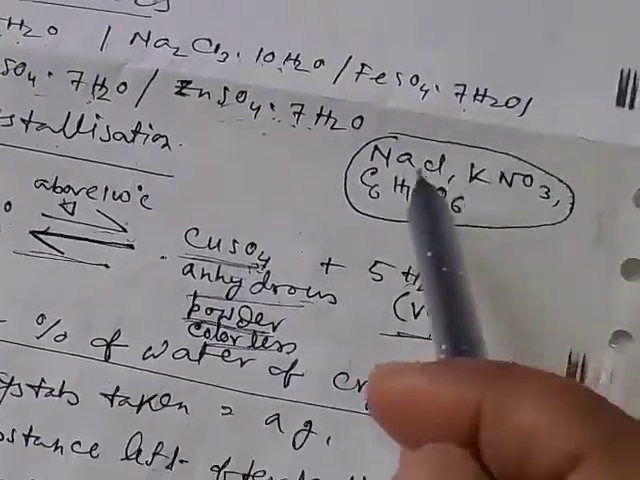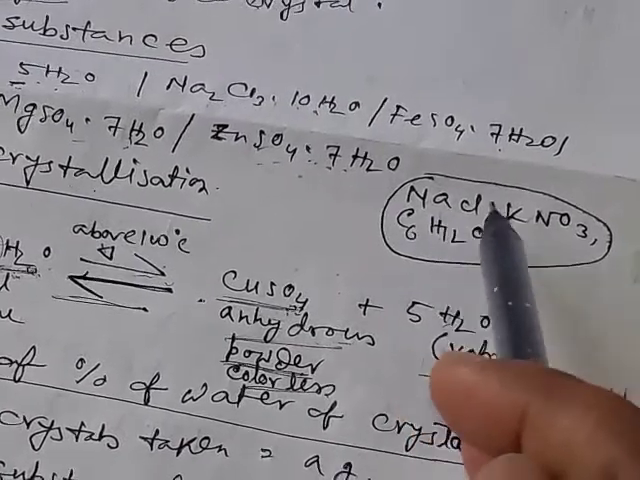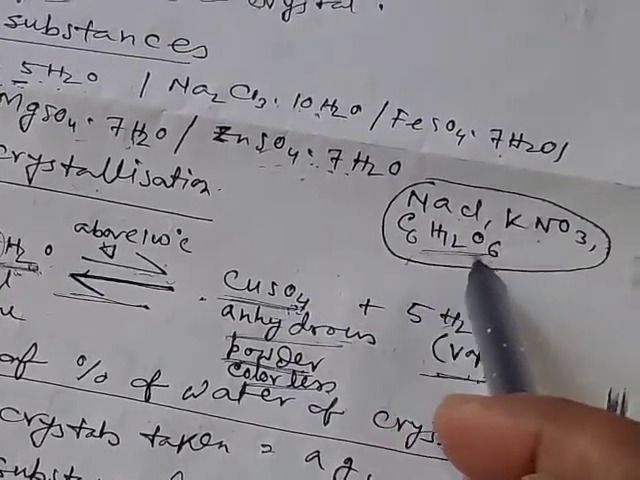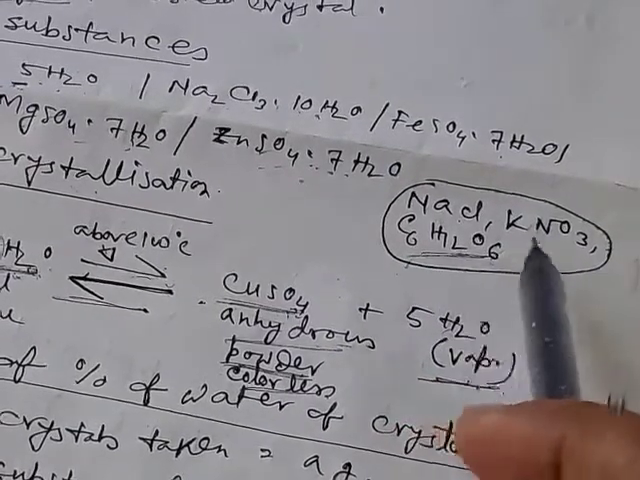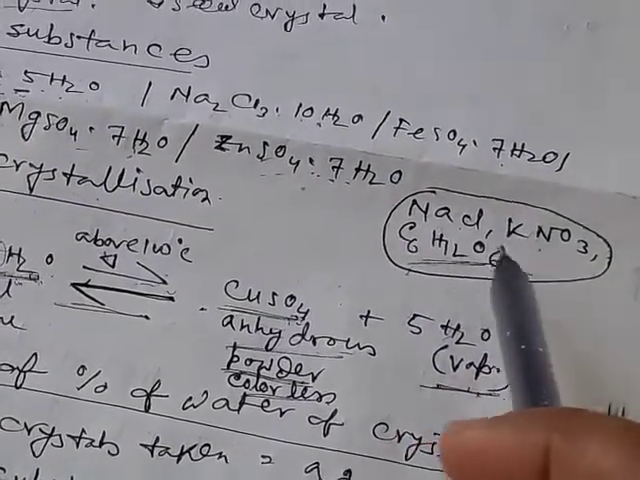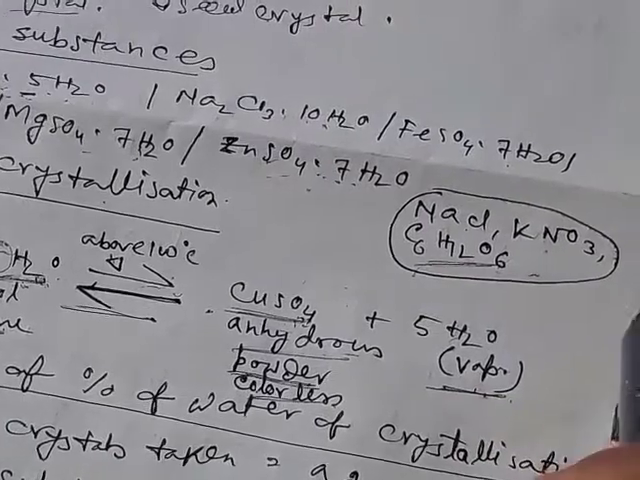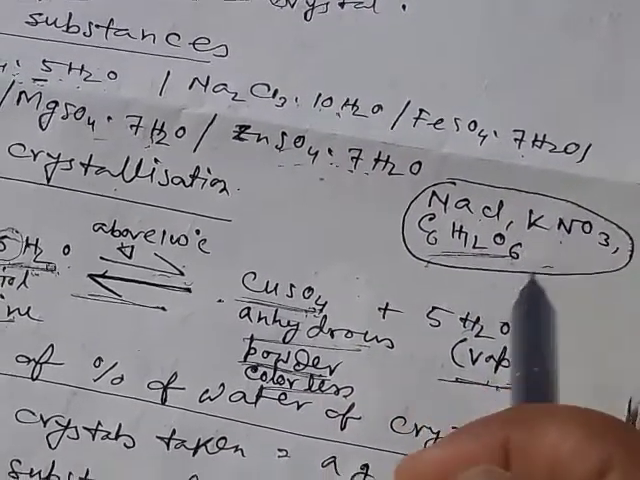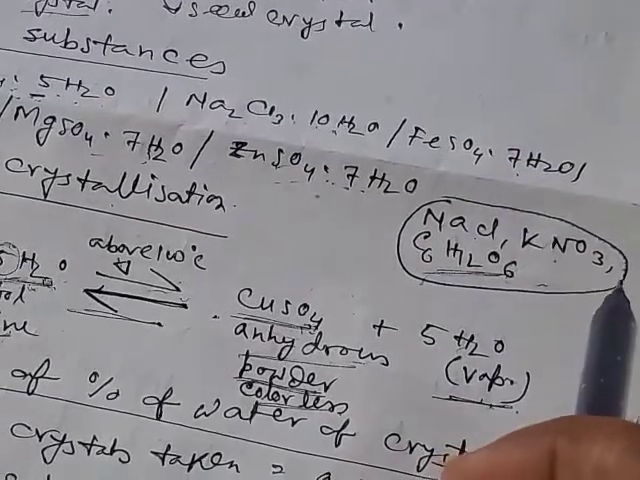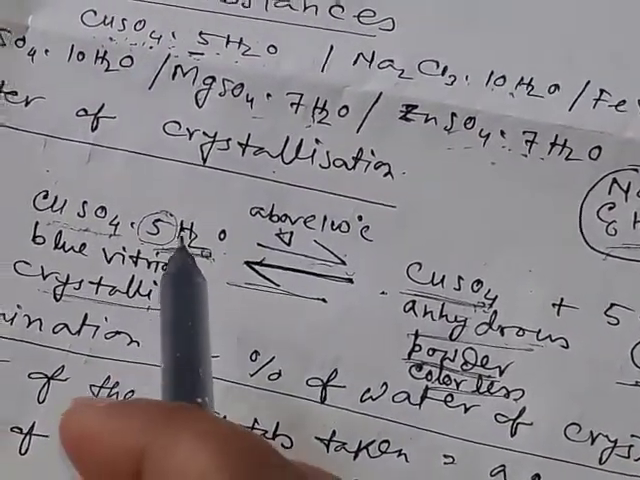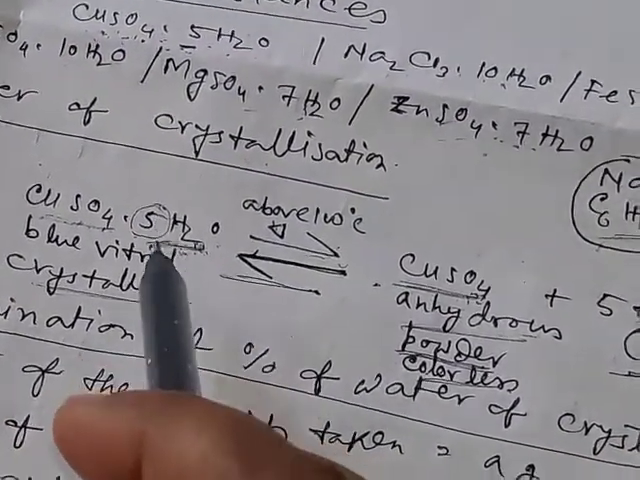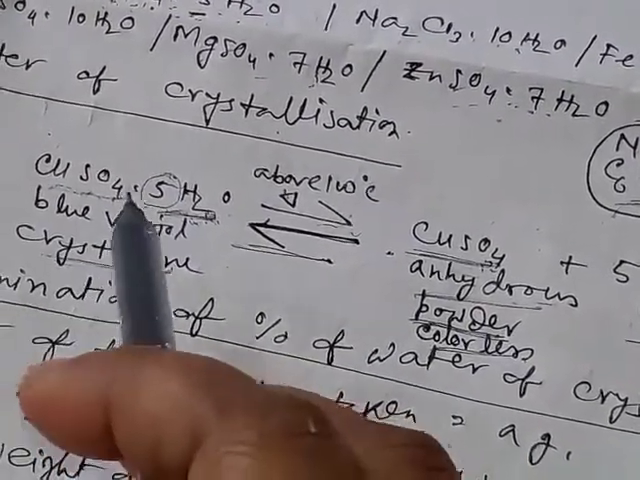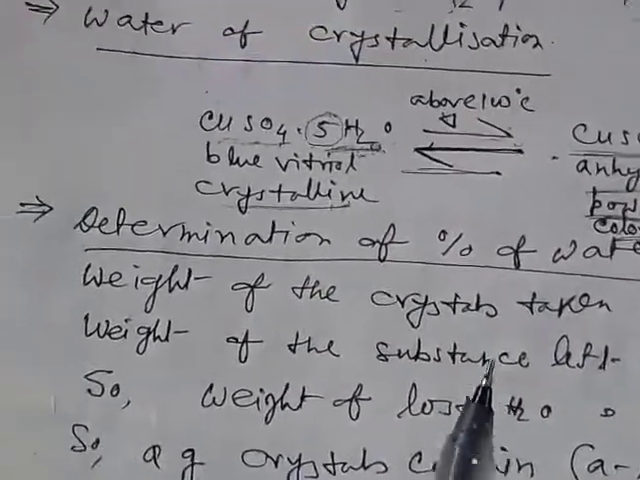But there are some crystals like sodium chloride, potassium nitrate, and sugar, whose formula is shown here. These are all in crystalline form, but there is no water of crystallization. So it is not necessary for any crystal to have water of crystallization, but water of crystallization is necessary to impart crystalline nature to a substance.